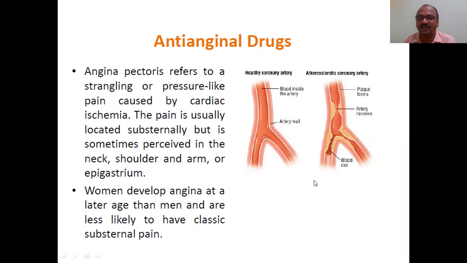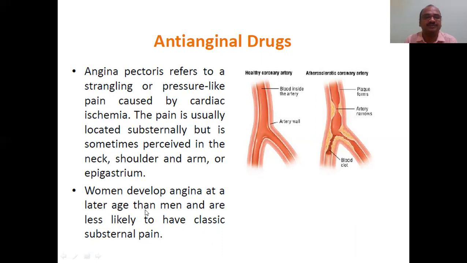So the heart tissue, whatever is there, it dies. Definitely it dies because of the lack of blood, oxygen, and so on. Here, see, there is somewhat little flow, but blockage is there. See here, plaque formation is there. And here you can see the two paragraphs.